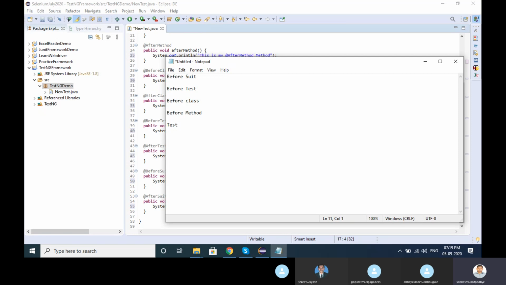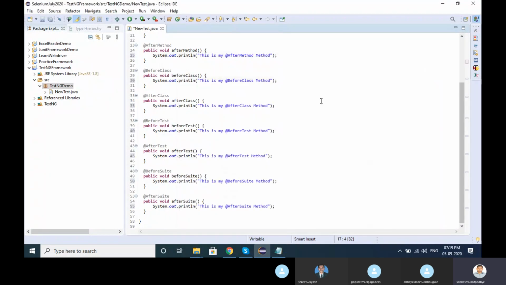And the same thing for after method, after class, after test, and after suite, right? So execution wise, if I run this program, look here what happened.